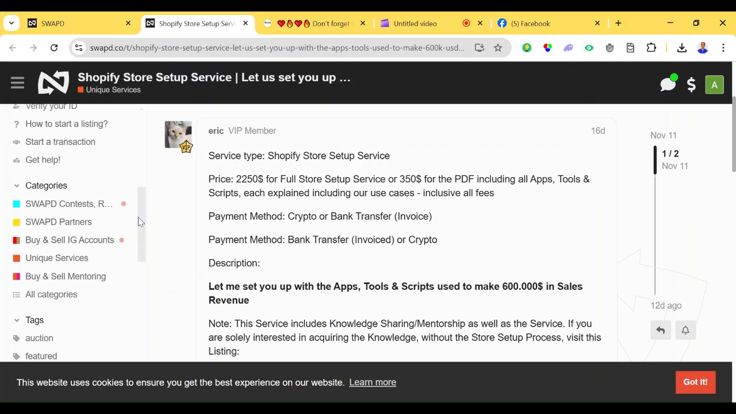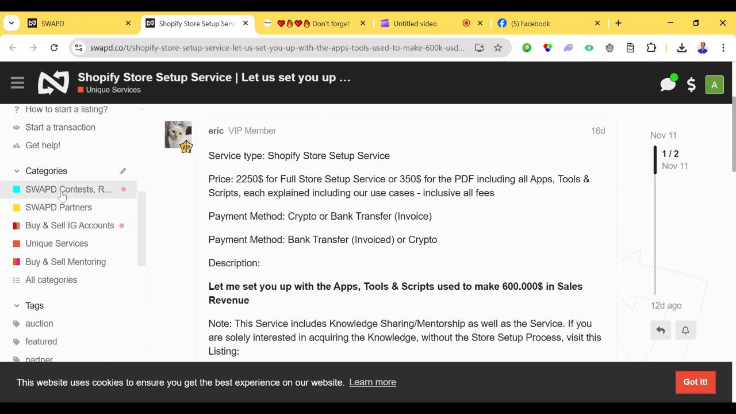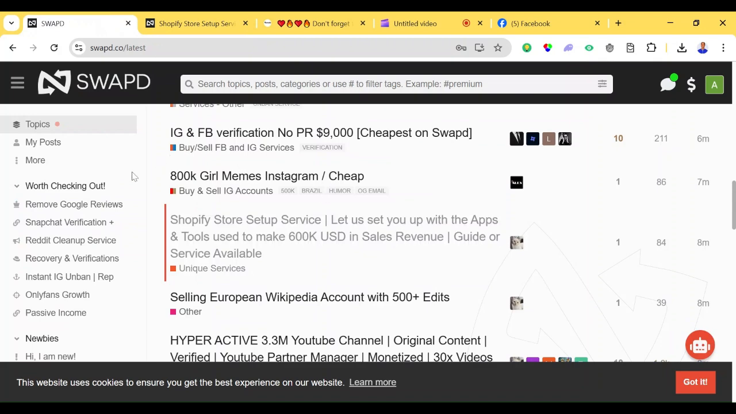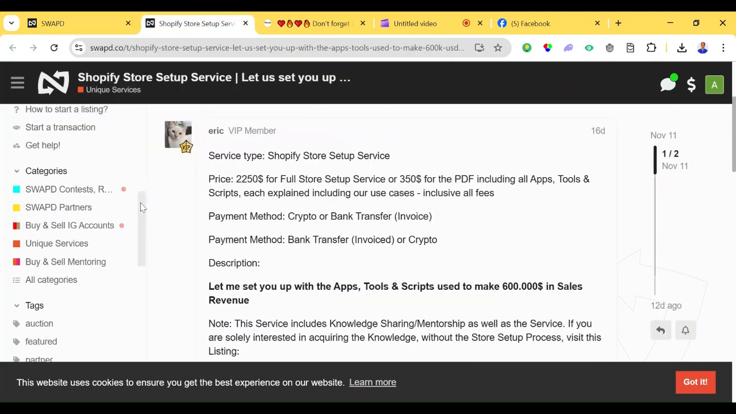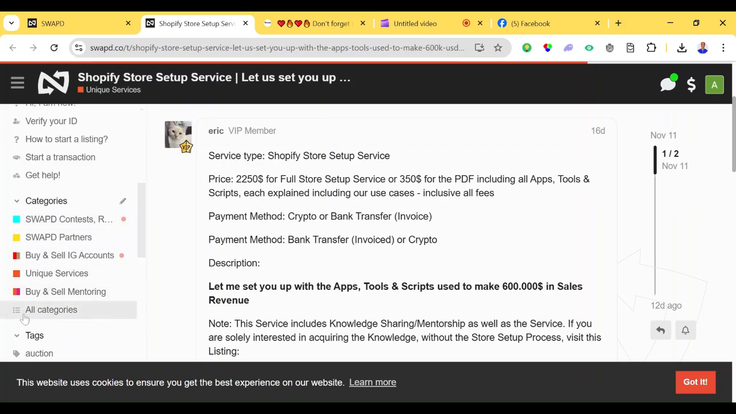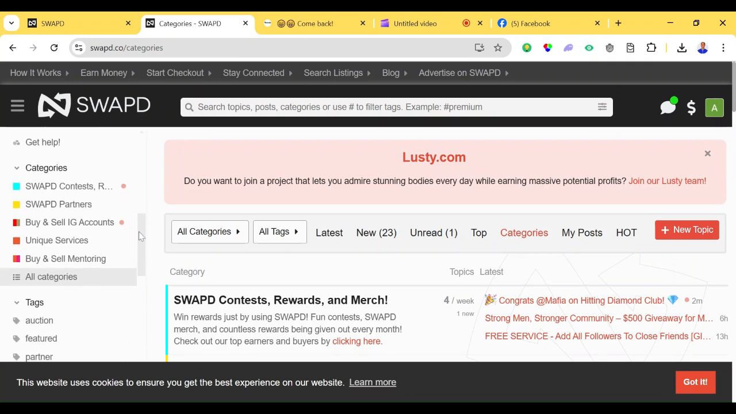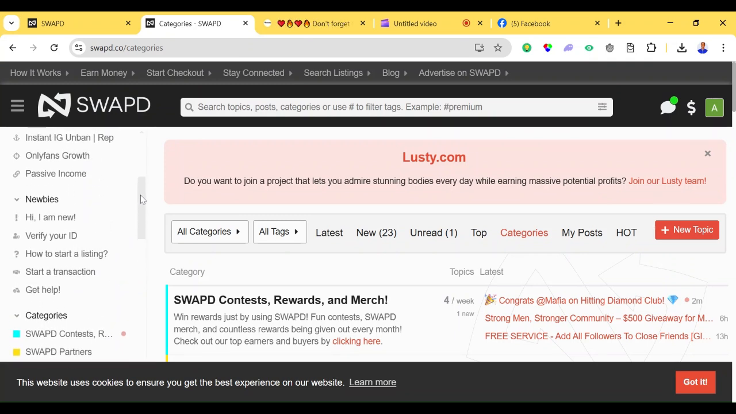So for now, to start to post your own service, you have to scroll down here to check the categories of what you actually want, as you can see. So you just have to come to categories to check everything. Let's just click on all categories, so you will be able to know which service you actually want to go for. In case you want to create a topic, what you just have to do is click on new topic.